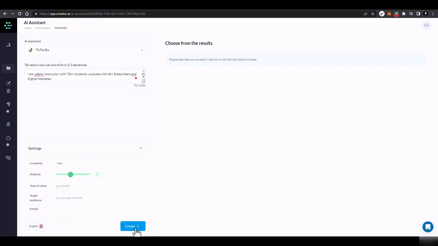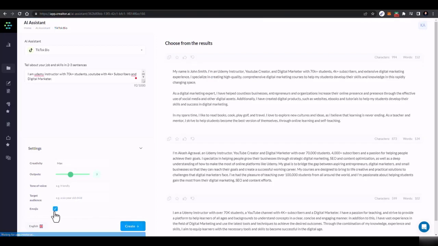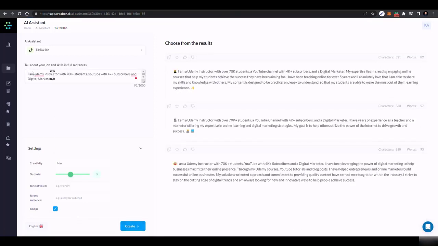In this tool, I'll click on Max, I'll click on create, and I'll also add emojis here, and again click on create. I just forgot to add my name, so I'll add my name as well. I'm Khadeen Akbar, Udemy instructor, and so on.